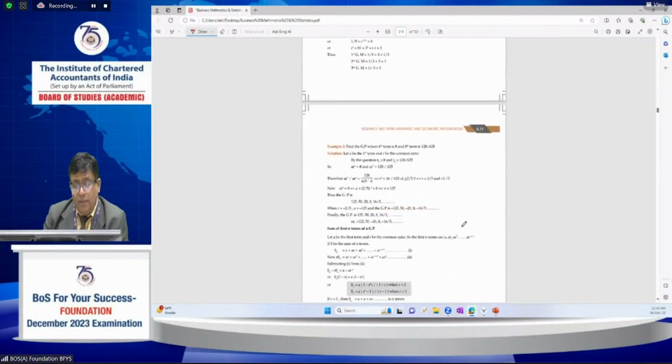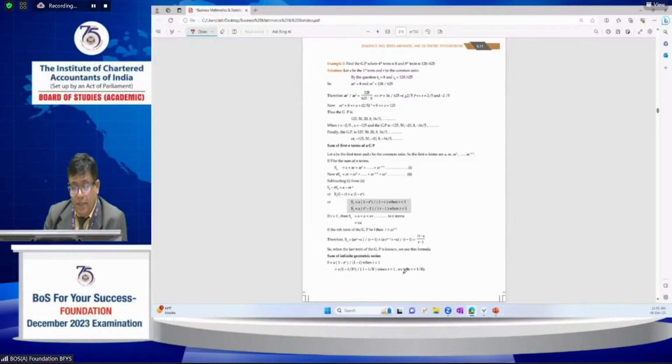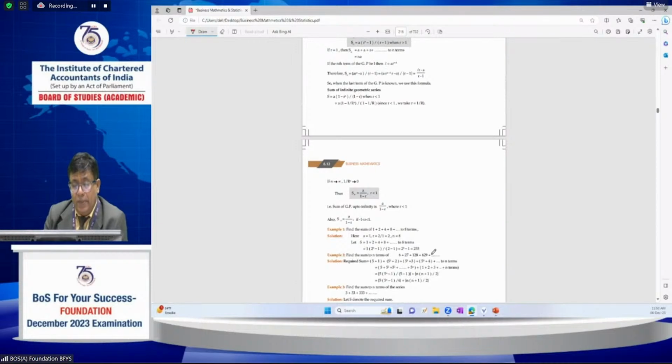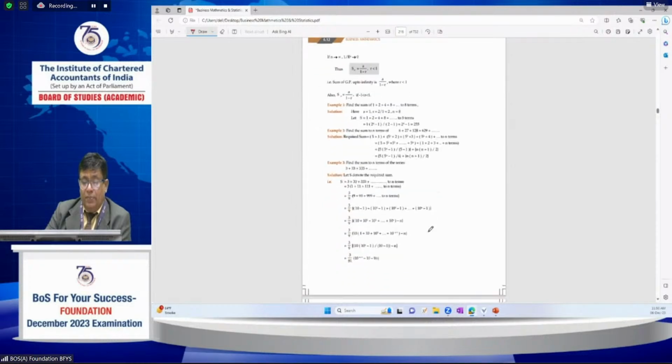And further, the sum of a geometric series: for r greater than 1, it is a into r to the power of n minus 1 by r minus 1. If r is less than 1, it is a into 1 minus r to the power of n by 1 minus r. And for an infinite geometric series, a by 1 minus r is the sum of the infinite geometric series.